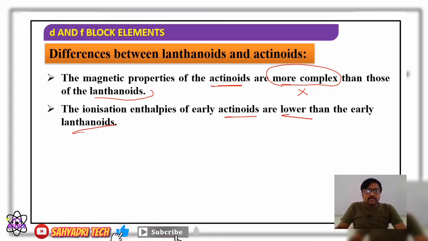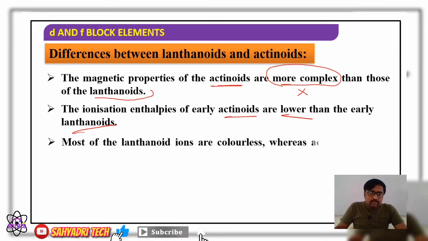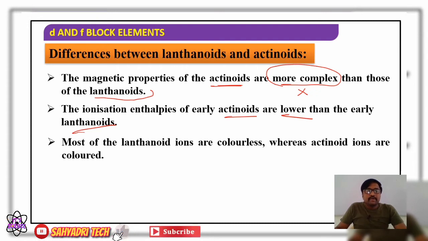Well, the ionization enthalpy of early actinides is lower than early lanthanides. So that is the second difference. The first difference, what we said regarding their magnetic properties, that is paramagnetism, and second, their ionization enthalpies. Ionization enthalpy of early actinides is lower compared to lanthanides. Then the third difference is that most of the lanthanide ions are colorless, whereas actinide ions are colored. So that is the third difference.